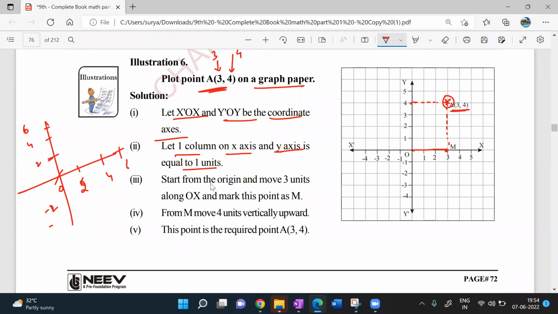-1, -2, -4. Sir, it depends on the question. Depends on the question. Very good. However you are convenient, depends on the question, whichever points he has given, you take the unit as per the question given to you. You may take one unit on the x and y axis both, or 2 units on the x axis and y axis both. No problem. As per convenience and as per the coordinates given in the question. Very simple, guys.